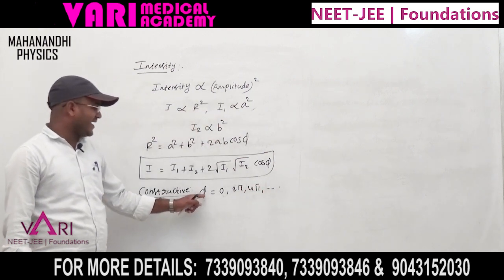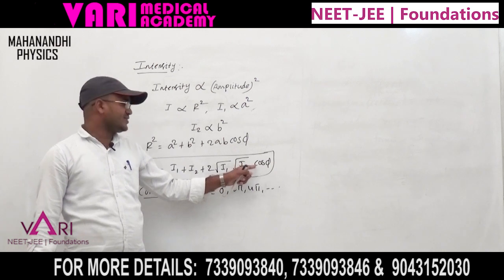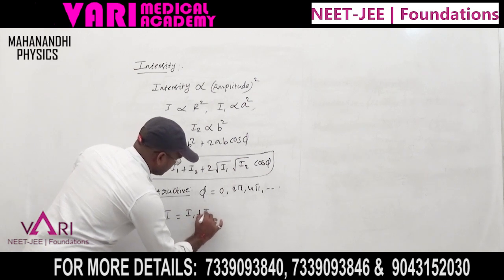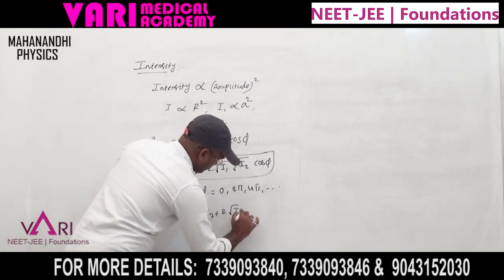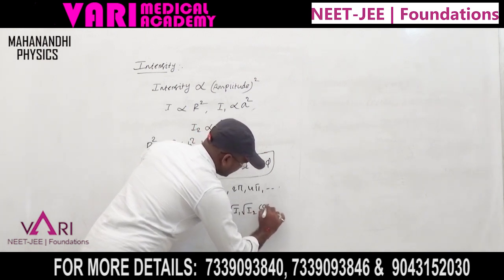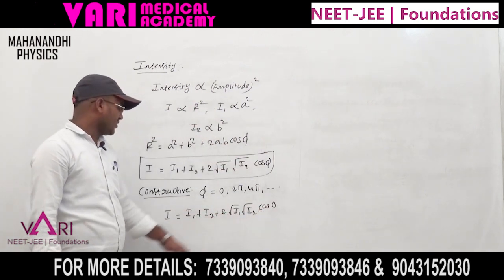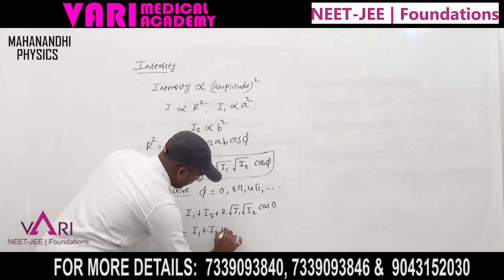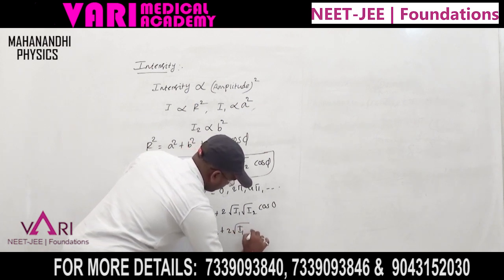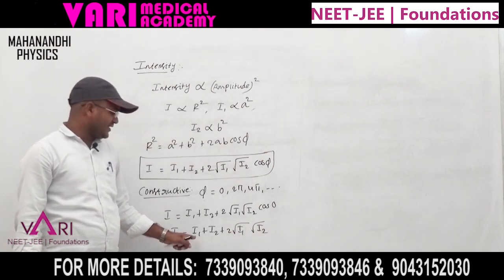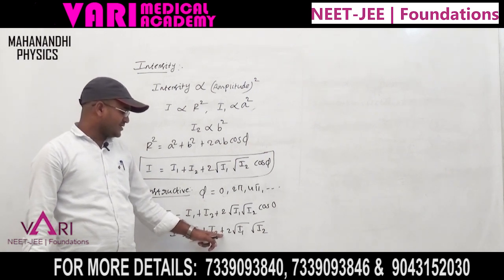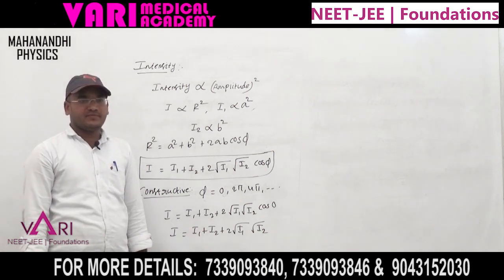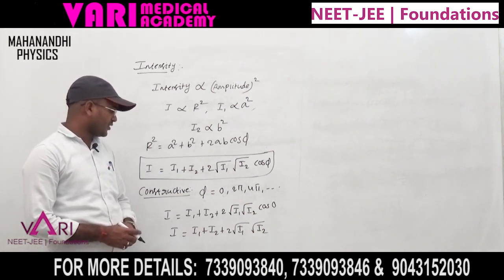Here the phase angle is 0, so cos 0 is 1, which means I = I1 + I2 + 2√I1 √I2. This term has the form a + b + 2ab, which we can convert to the form (a + b) whole square, meaning a square plus b square plus 2ab.